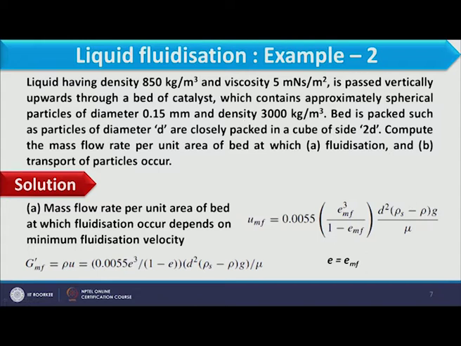The bed is packed such that particles of diameter d are closely packed in cubes of side 2d. This is the important line: here we have two particles on a single side of the cube, so the side of the cube should be 2d. Compute the mass flow rate per unit area of bed at which fluidization and transport of particles occur.